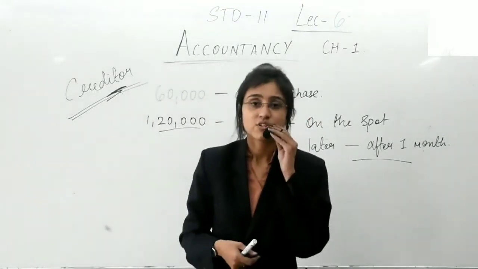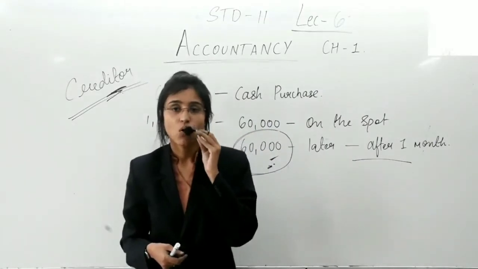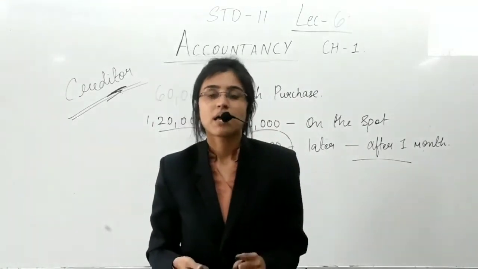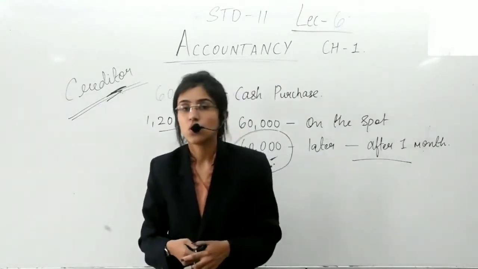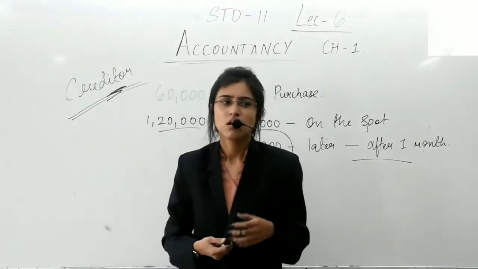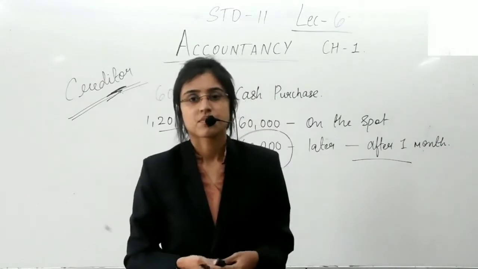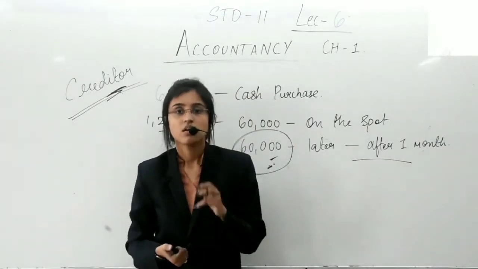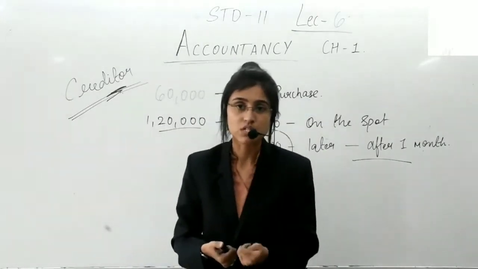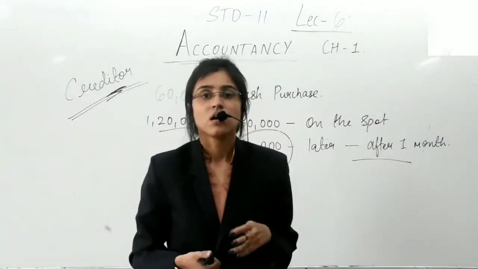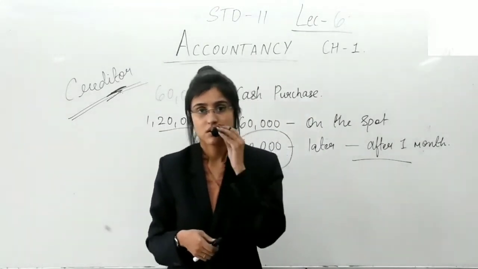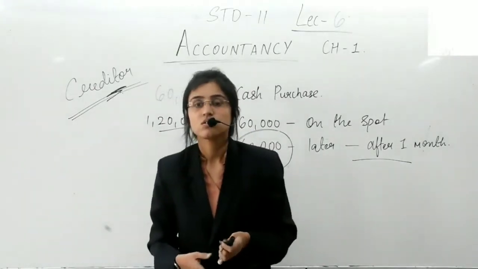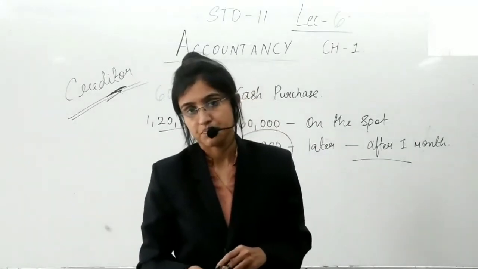Just like we have understood the example of loan taken from bank. The bank has given you a loan of rupees 80,000. And rupees 80,000 you are going to return to the bank on a future date. That means the borrowed amount is to be returned to the bank.